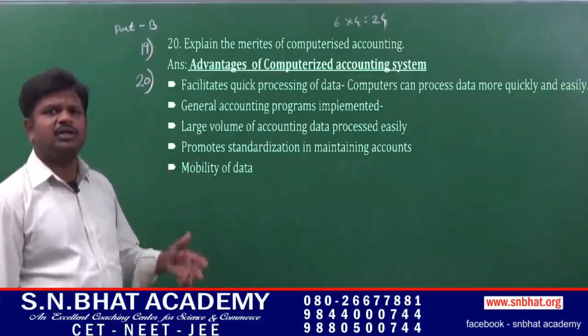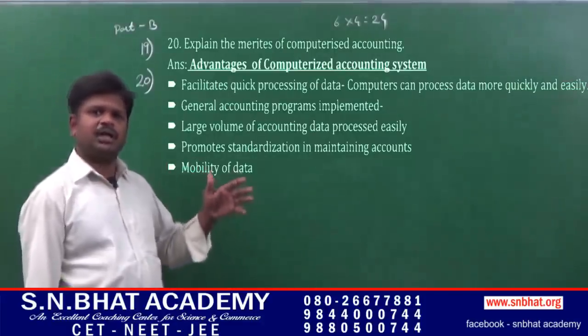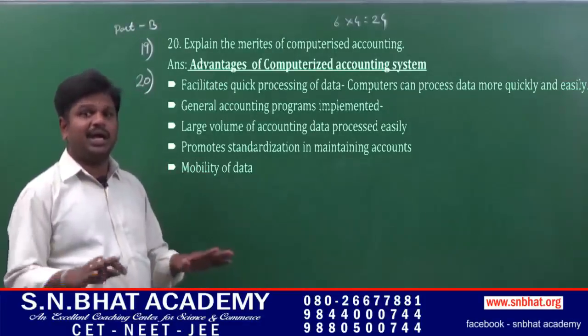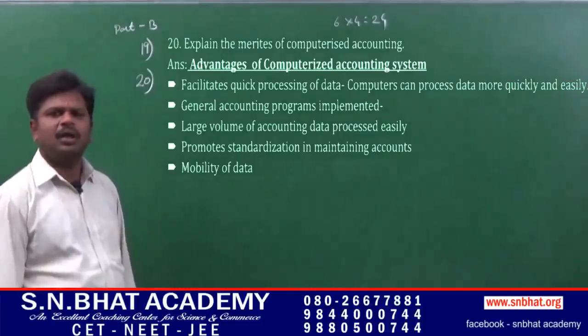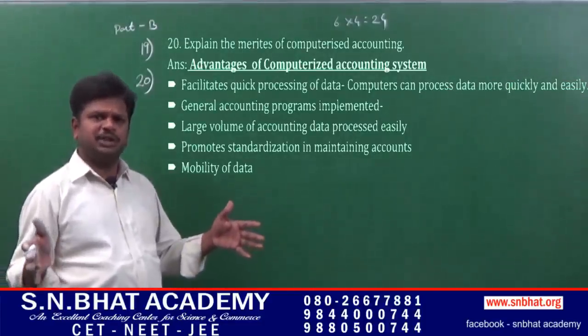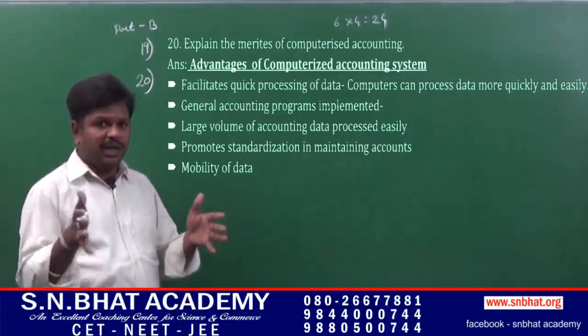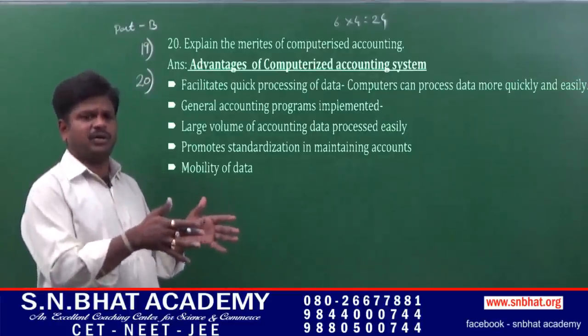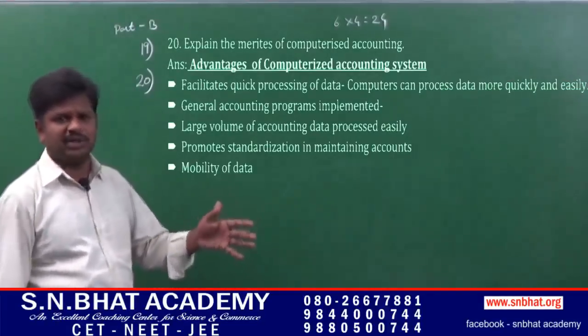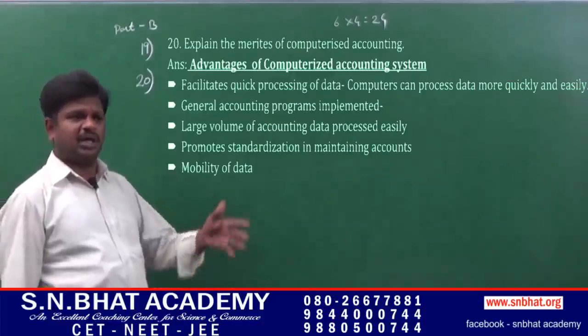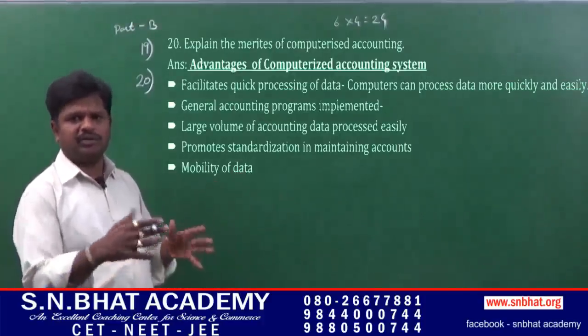In case of manual accounting, there may be errors or mistakes, but computerized accounting is an error free operation. Next, the space consumed by a computer is very little, but manual accounting requires more space to store ledgers and other manual accounting things.